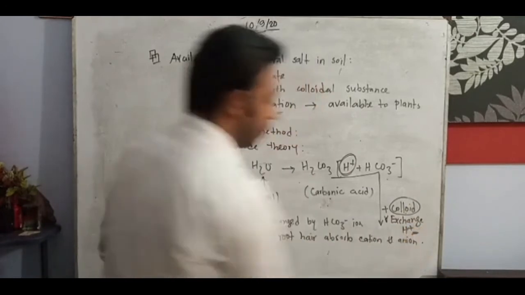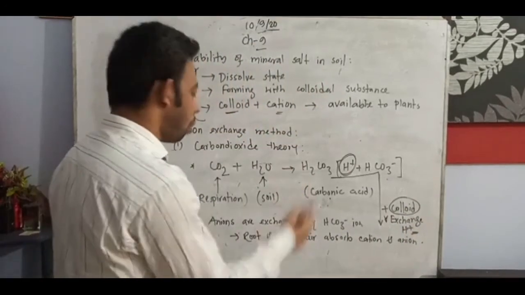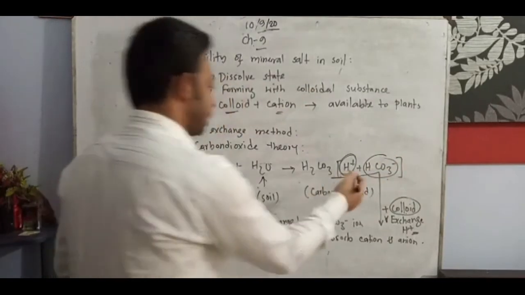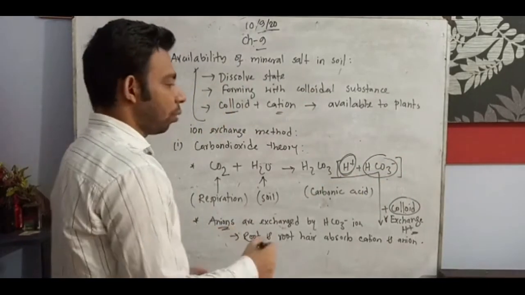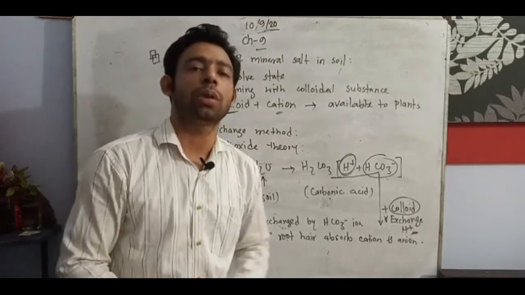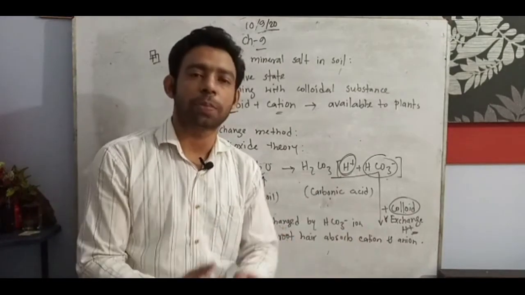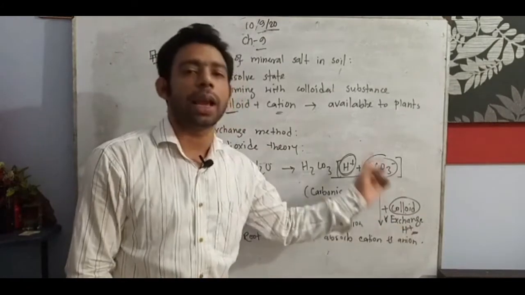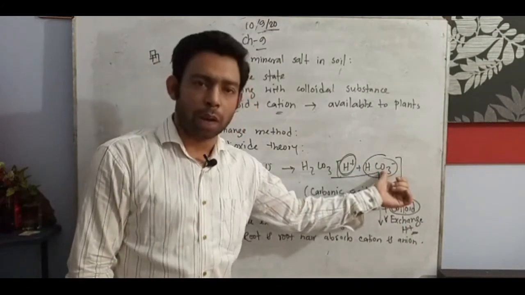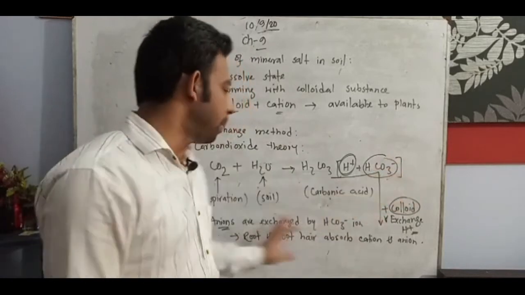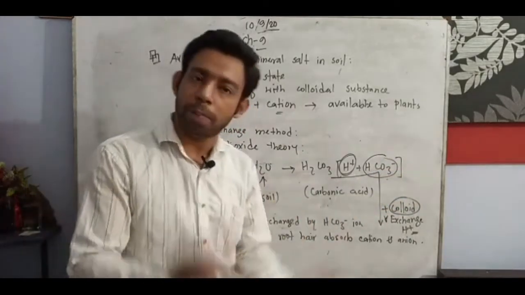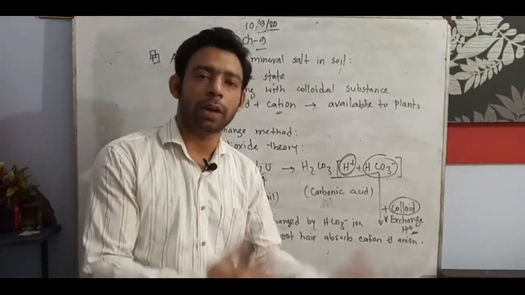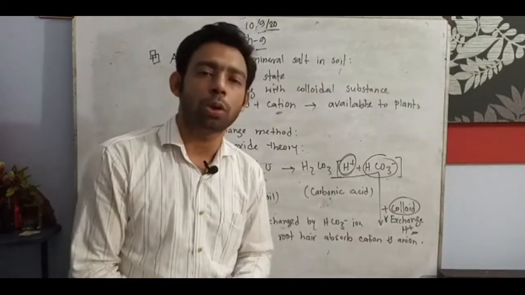And any kinds of anion, meaning the negative charge bearing substance, are exchanged by bicarbonate ion. So cation is replaced by hydrogen ion and anion replaced by bicarbonate ion. After they are replaced, they will be gettable and absorbable. Cation and anion form will be absorbed by the plants.